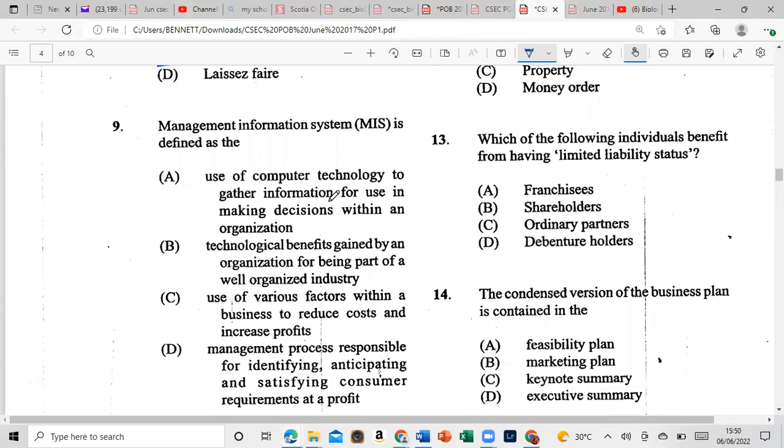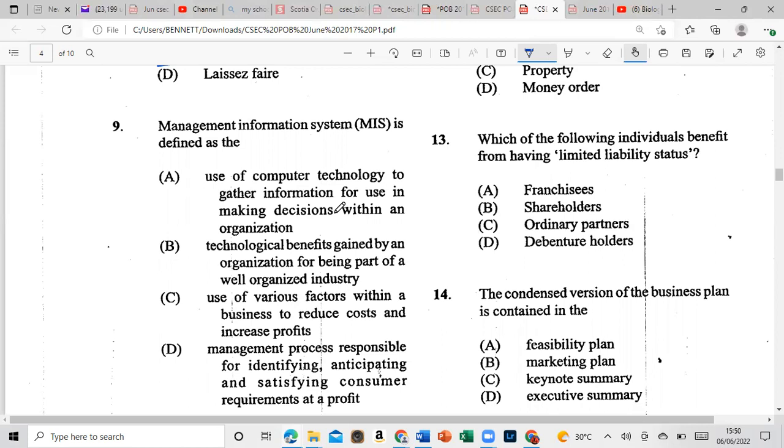Number 9, management information system, or the MIS, is defined as, is it A, the use of computer technology to gather information to use in making decisions within an organization? Is it B, technological benefits gained by an organization for being part of the well-organized industry? Or is it C, use of various factors within a business to reduce costs and increase profits?